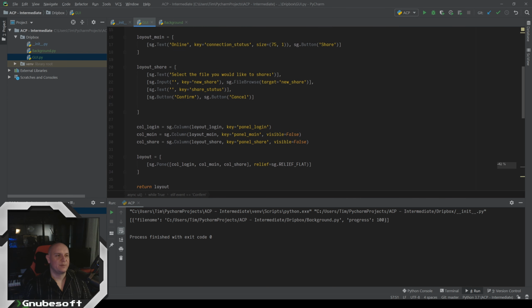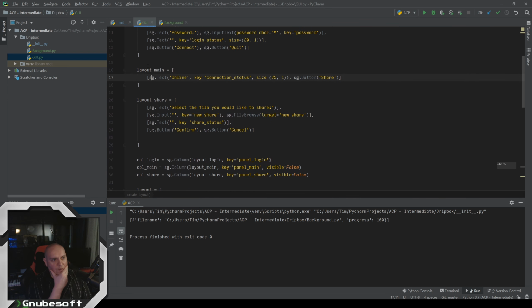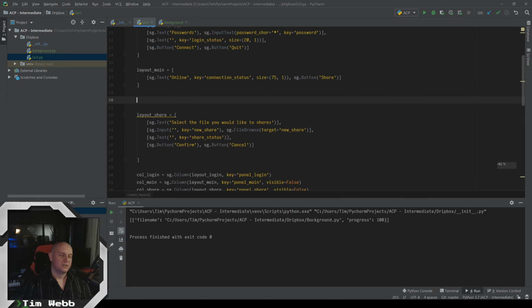So let's think about how we want to do this. We got our main here where we're just doing this, but now we want to add in a whole bunch of other stuff because we want to get in a list of all of our shares and their progresses and all this stuff. We're also going to want to have buttons for canceling or removing those from our shared list, so we don't want to share that file anymore. So let's first build up, okay.